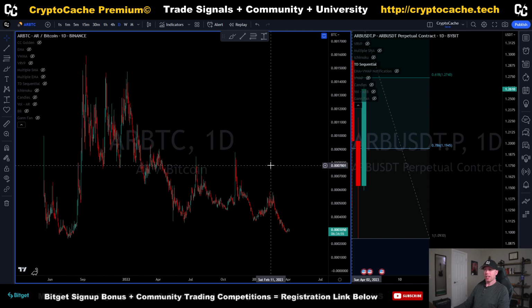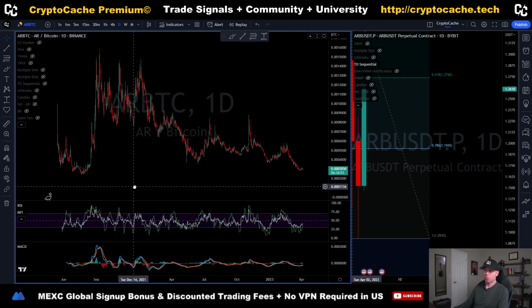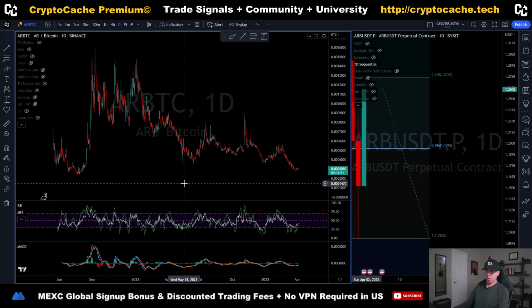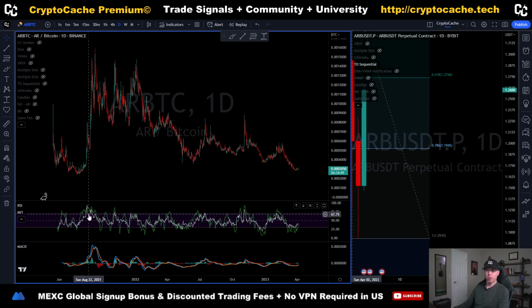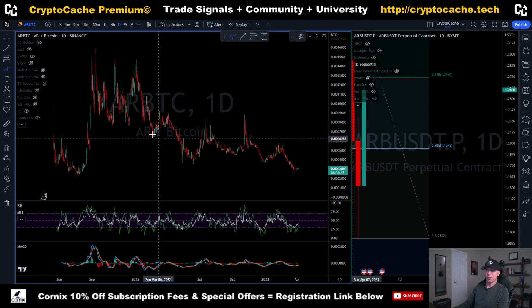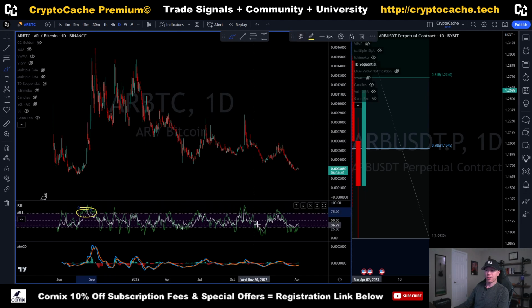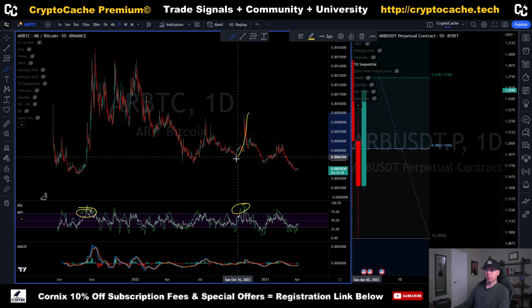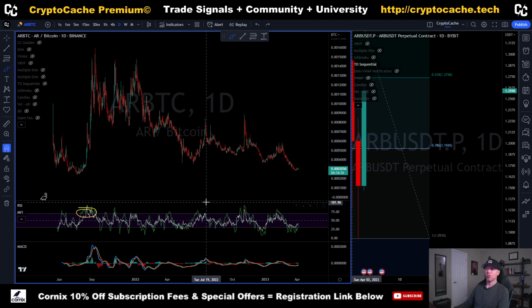So what we want to look at in the big picture is what its previous RSI scenario looks like. What I mean by that is, if we see the relative strength index anytime it comes up over 70, it's going parabolic. It's done that twice in its history. Generally speaking, the RSI over 70 is a great indication of when the price action shoots up. So there's a correlation there.